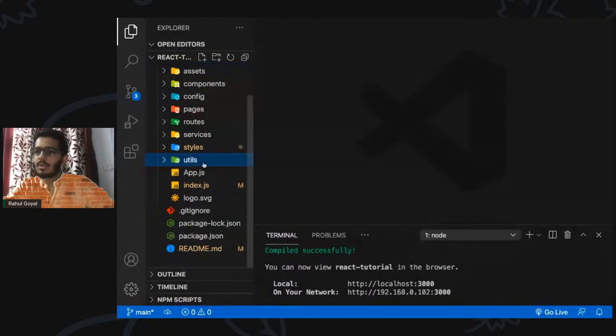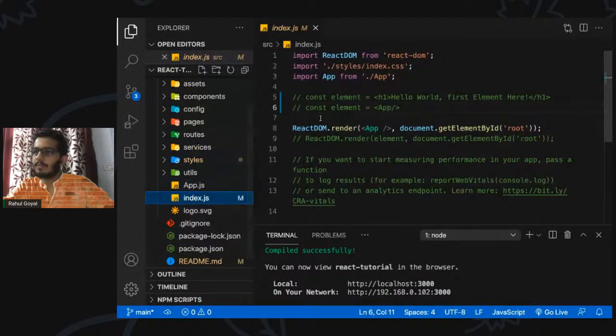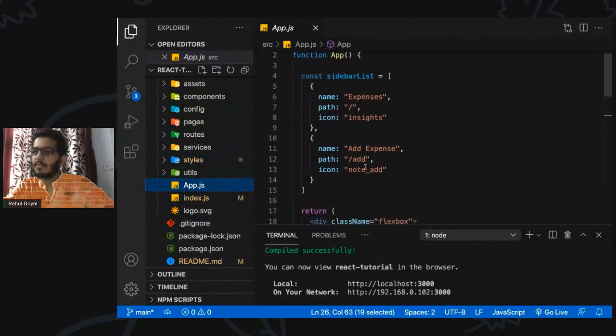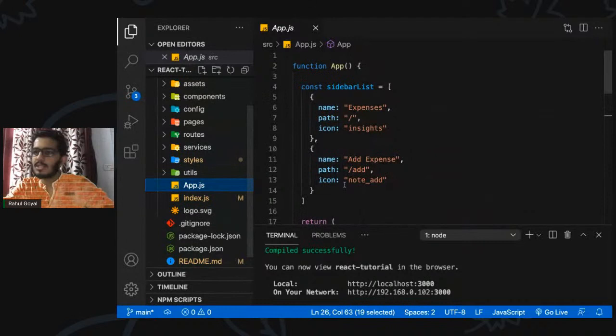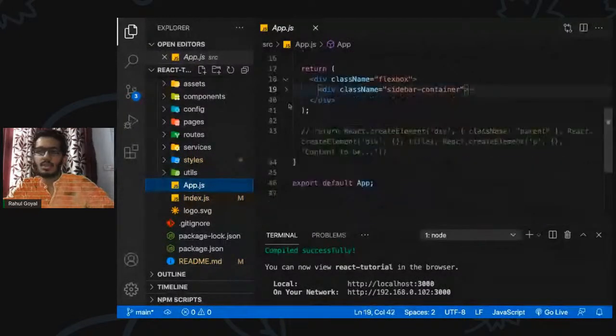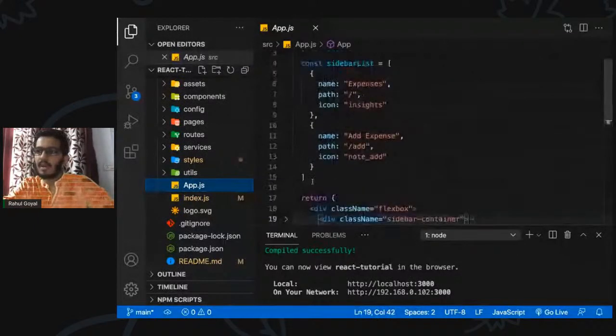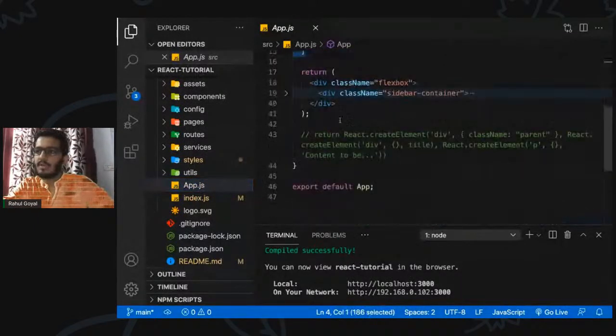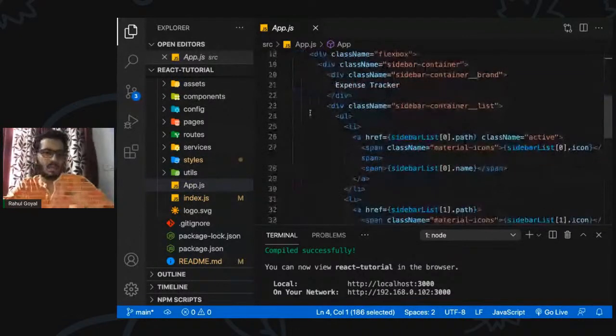Okay. So in this, we have this file, right? And we are importing the app in the index.js using this. Okay. So we have this code. This is also a component. We have defined a constant and wrote some code here, right? But let's say we have a lot of code, like we are implementing certain things, right?